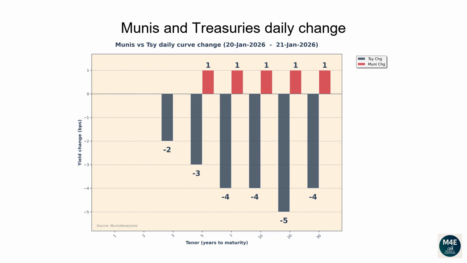Munis and Treasuries daily change. This graph shows how both munis and Treasury yield curves have changed versus the prior business date. They usually tend to move in the same direction, even though it's not uncommon to see days during which they move in the opposite directions. In general, daily changes between -2 and +2 basis points are quite common. Daily yield changes greater than 5 basis points indicate days with a high level of volatility.